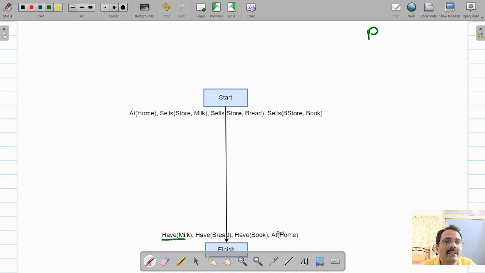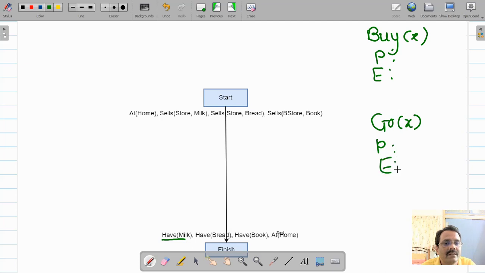One is the buy action, buy X, and another one is the go action. In Russell and Norvig's book you will find their description. For buy X, preconditions and effectors are given. For go X also preconditions and effectors are given. So you will have to use these steps, these actions, during your planning process.